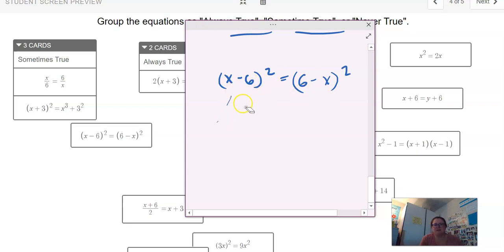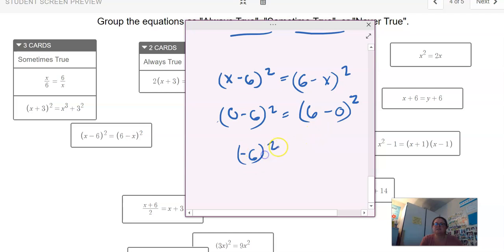This is not the same thing, right? X minus 6 is not the same thing as 6 minus x, so it's probably not always true. Is there a number we think might work? Again, my go-to is 0. Would 0 work? 0 minus 6, is that the same thing as 6 minus 0? And when I square it, because normally it wouldn't be the same. You'd get a negative and a positive, but this time you'd have negative 6 squared and 6 squared, which is positive 36 for both of them. So this is not always true. This is true when x equals 0.